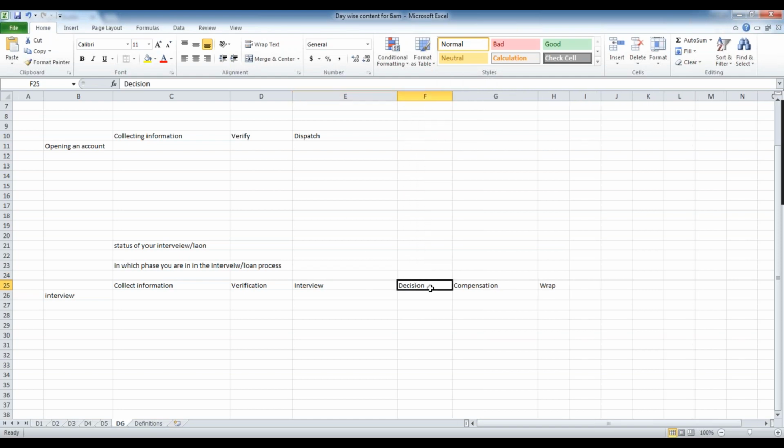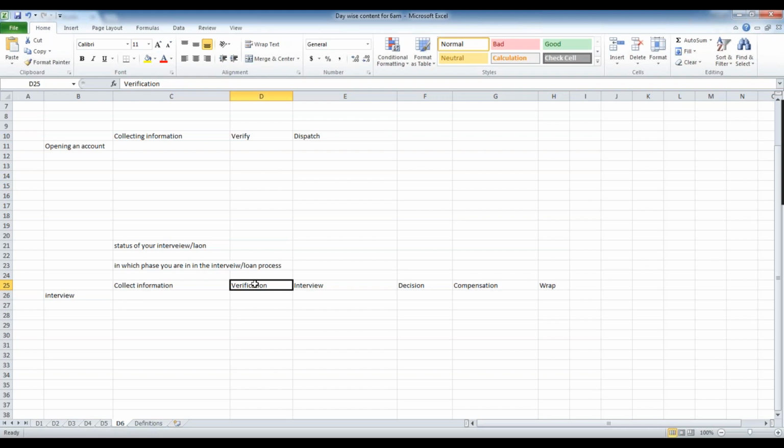Because Pega is flexible, if you want to add new stages, if you want to add new things, you can add them here. But overall, if you ask where you are in the interview process, you will say I am under verification. The verification is going on, or the interview is going on, or the decision is pending, or discussing compensation, or the interview is over.